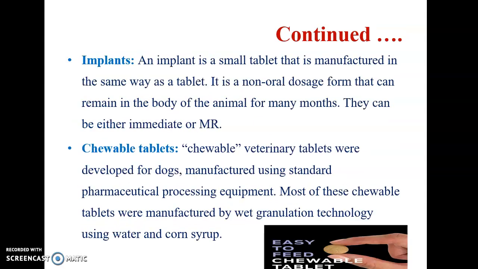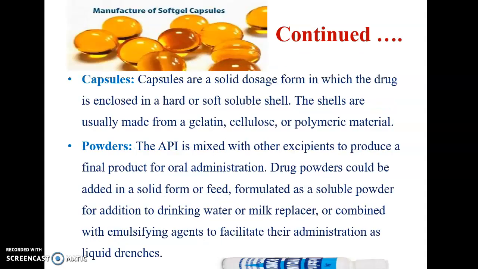Then implants. An implant is a small tablet that is manufactured in the same way as tablets, and it is a non-oral dosage form that can remain in the body of the animal for many months. That can be either immediate or moderate release. And chewable tablets: chewable veterinary tablets were developed for dogs, manufactured using standard pharmaceutical processing equipment. Most of these chewable tablets were manufactured by wet granulation technology using water or corn syrup.